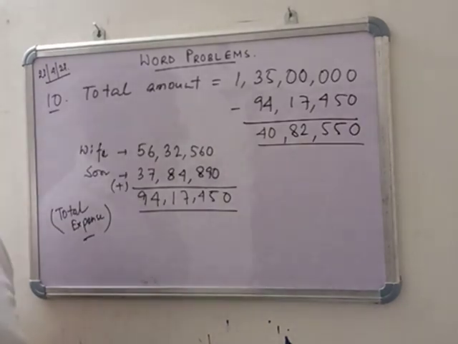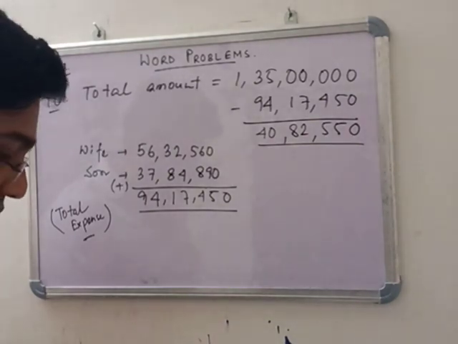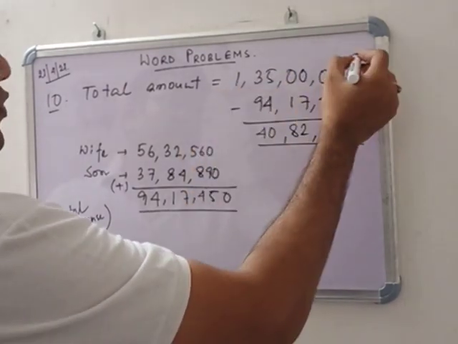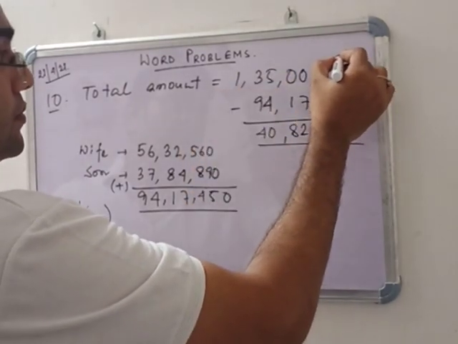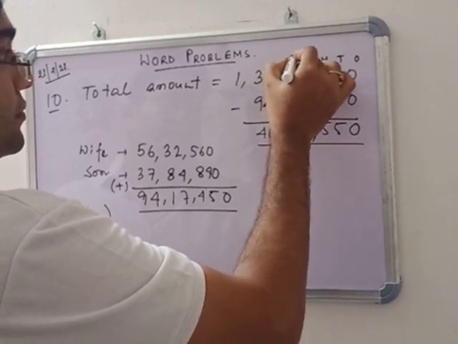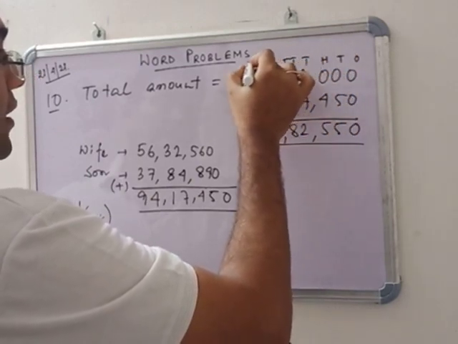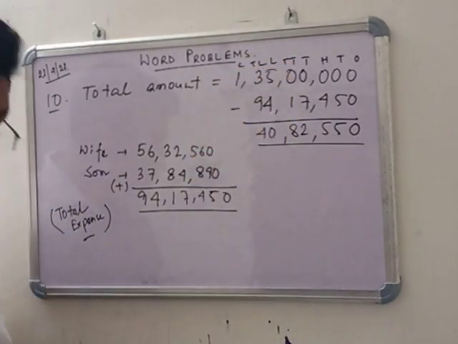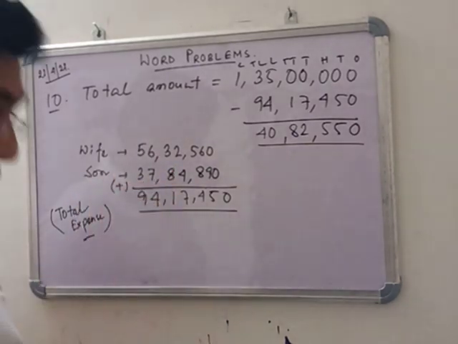Number 10 sum is a very important sum in this chapter. A man had this much rupees. If you write ones, 10, 100, 1000, 10,000, lakh, 10 lakh, crore, so 1 crore 35 lakh rupees was in the man's hand.